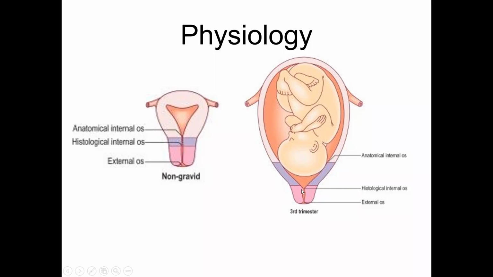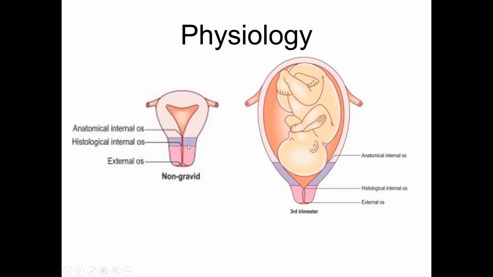You will realize that the external os and the histological internal os remain, giving a shorter cervix in pregnancy, whereas the portion of the cervix between the anatomical internal os and the histological internal os has become a part of the uterus. So the anatomical internal os was originally located here, but has now become a part of the uterus. So the true gynecological cervix is only from the histological internal os to the external os, whereas in a non-pregnant state the anatomical internal os is at a much higher level.